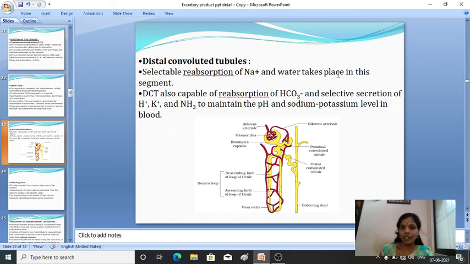Again only selected substances are reabsorbed, like sodium and water. So in the distal convoluted tubule, selective reabsorption of sodium and water takes place. Fine. Then the DCT is also capable of reabsorption.